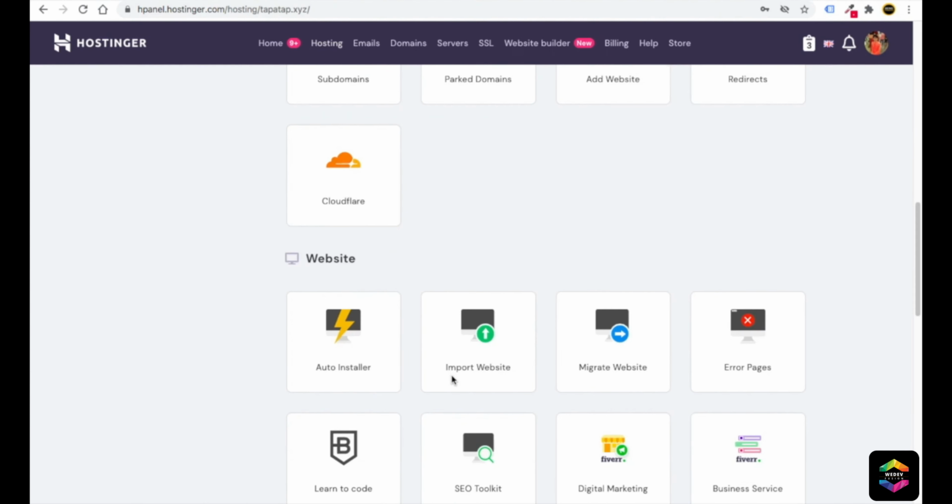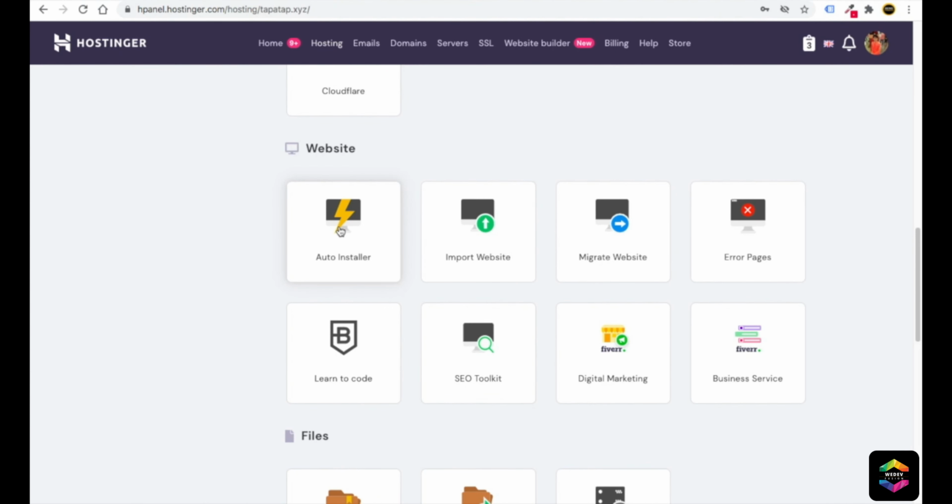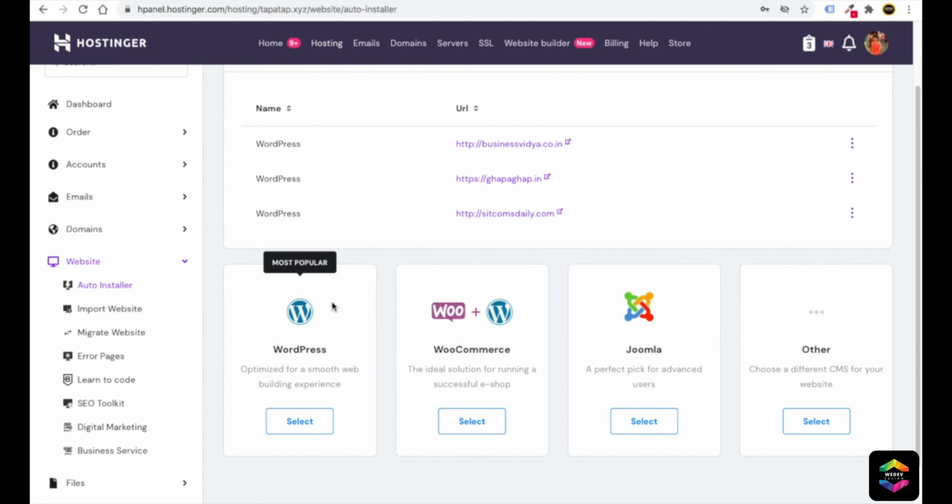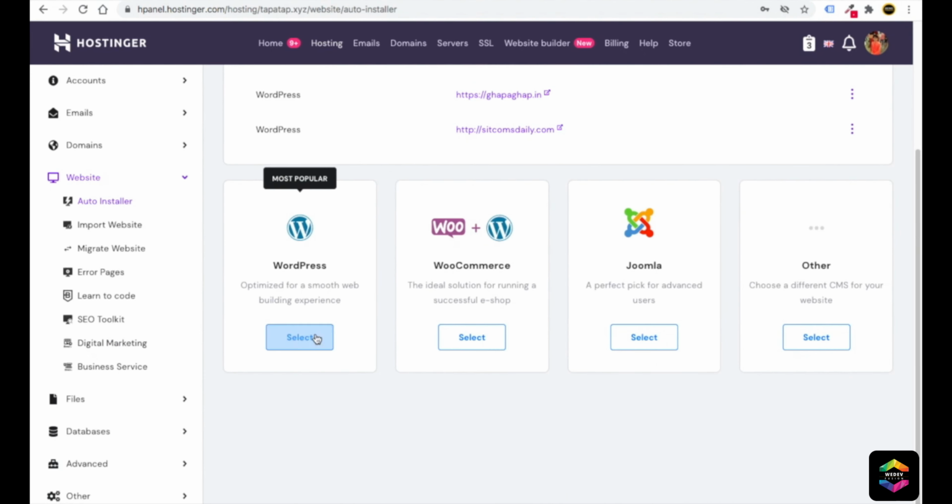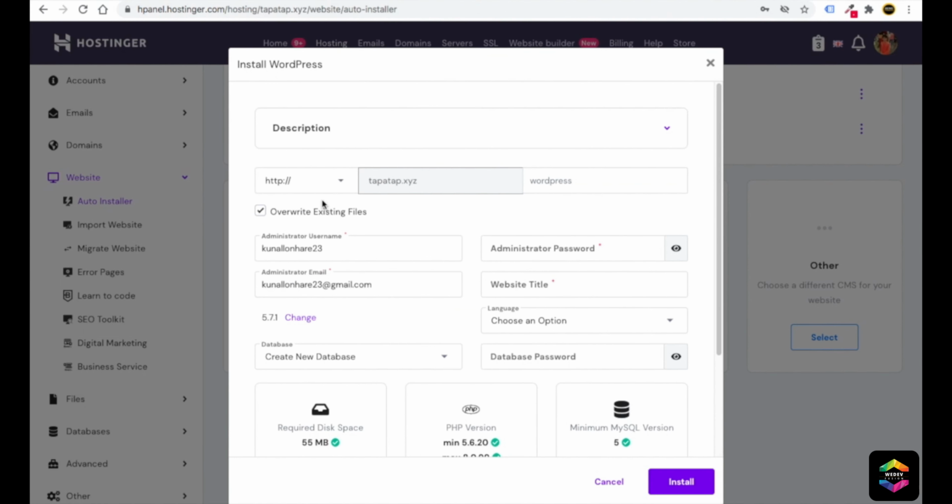Then just scroll down. In Website you are going to see Auto Installer, just select this, and all the WordPress websites which you create will show up here. So for your tapartab.xyz we have to install WordPress. I will select WordPress. Now friends, here you will see HTTP and HTTPS.